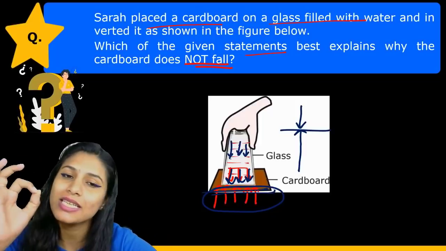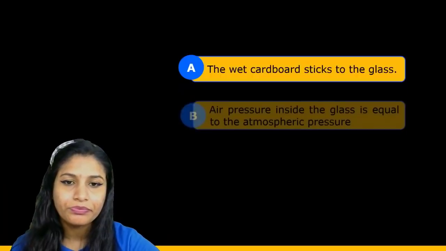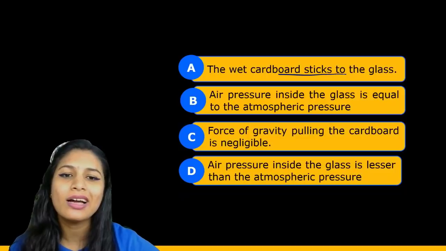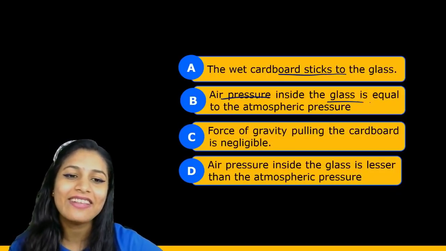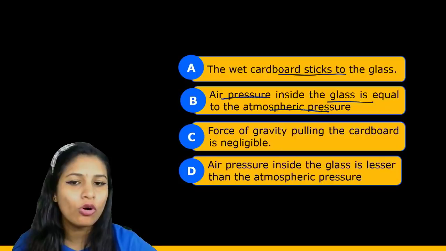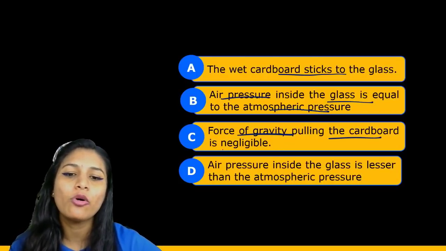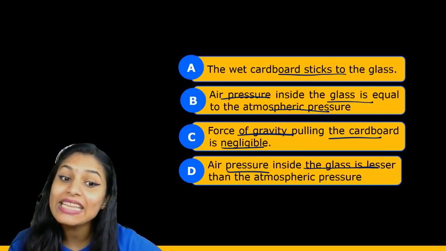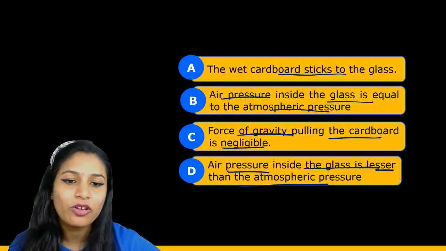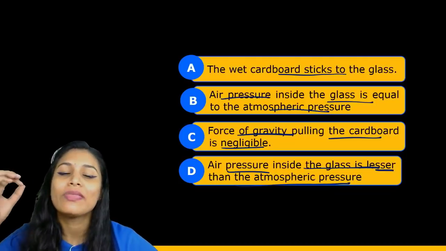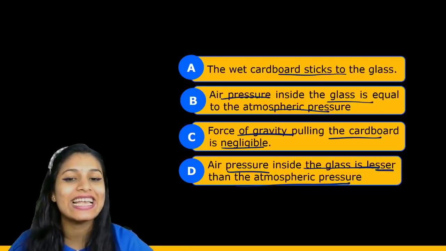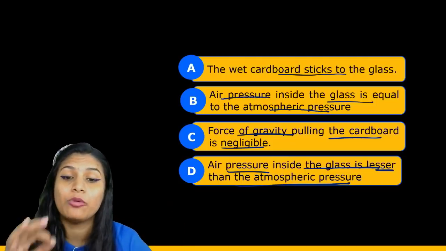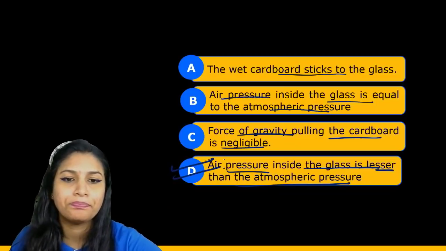Let us see the options that are given to us. A wet cardboard sticks to the glass. No. Air pressure inside the glass is equal to the atmospheric pressure. No. The force of gravity pulling the cardboard is negligible. This is not an explanation. Air pressure inside the glass is lesser than the atmospheric pressure, as I have told you just now, that the pressure inside the glass is less as compared to the atmospheric pressure outside. So D is the right answer.